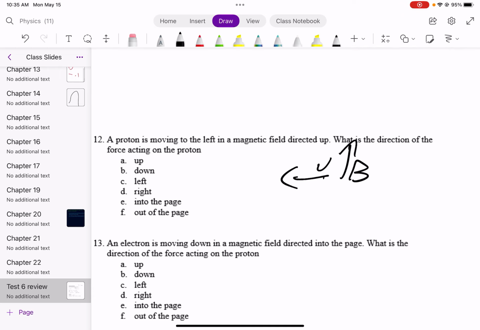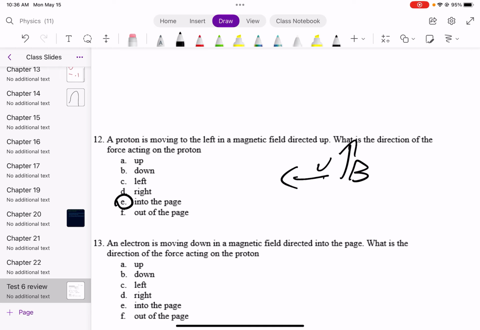This is right-hand rule number 2. It tells us to take your hand and stick your thumb in the direction of V and your fingers in the direction of B. Since this is a proton, that means it is positively charged, which means we are using our right hand. If it was an electron, we would be using our left hand. So if you stick your thumb in the direction of V and your fingers in the direction of B, the force in question is coming out of your palm. That force is directed into the page. That is E. That is the correct answer.